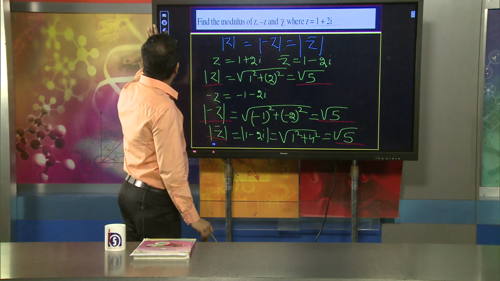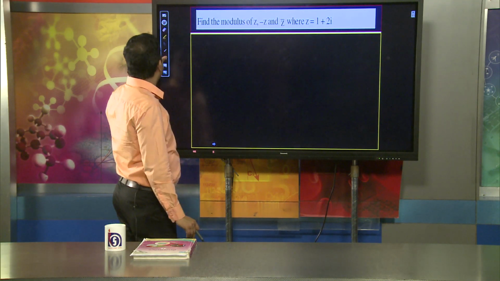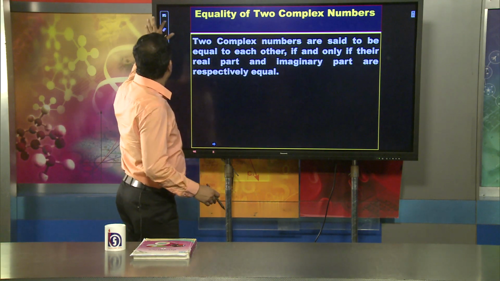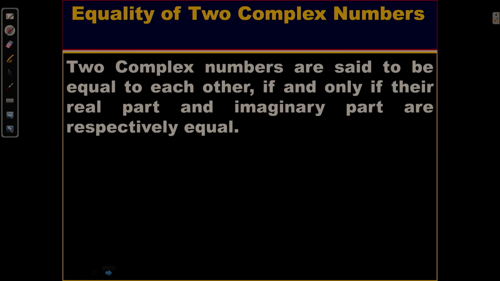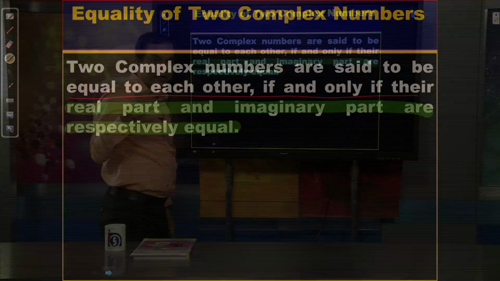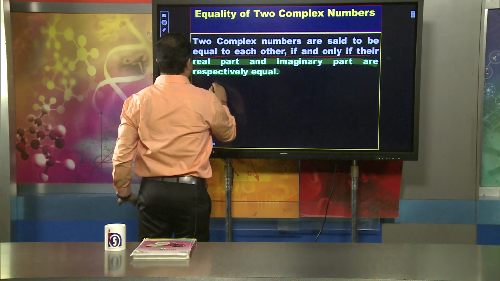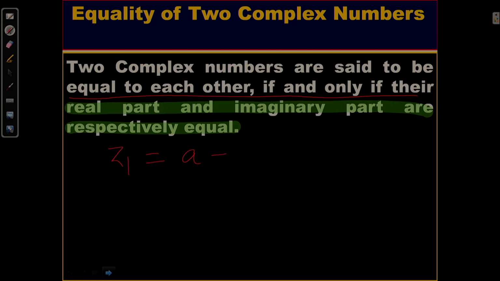Now, another very important thing we have already discussed is the equality of two complex numbers. Two complex numbers are said to be equal to each other if the real part and imaginary part are respectively equal. Suppose z1 equal to a plus ib and z2 equal to c plus id.